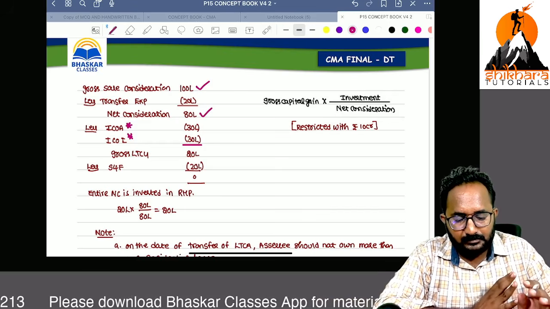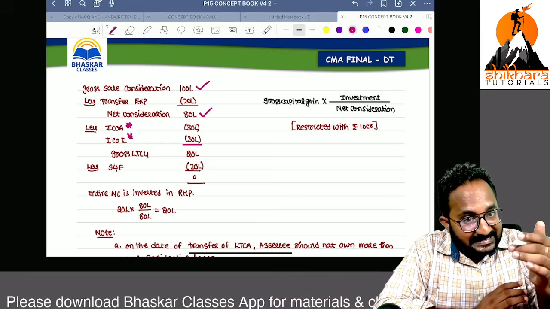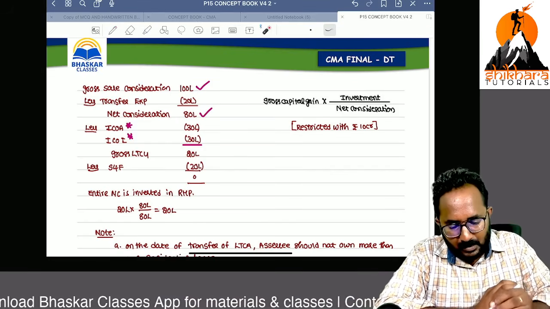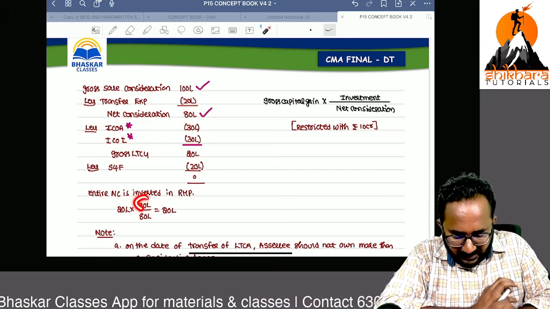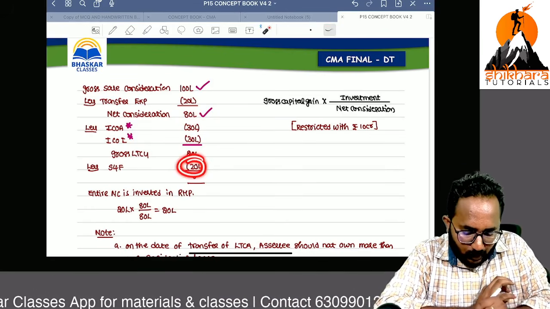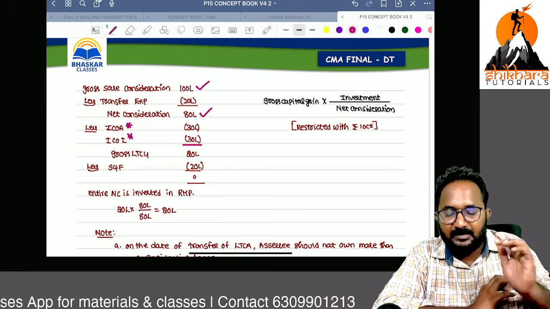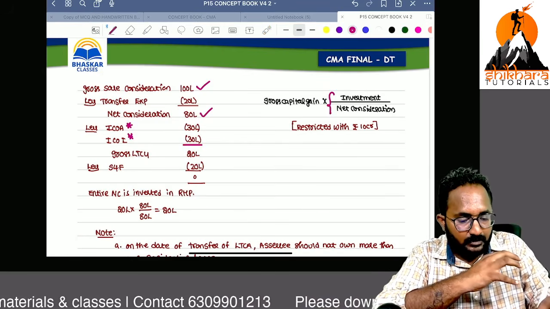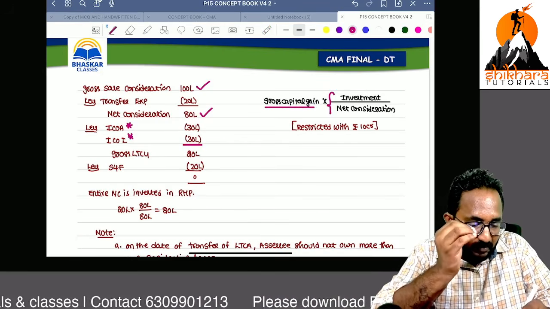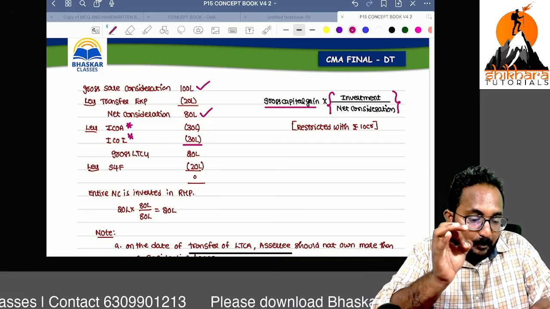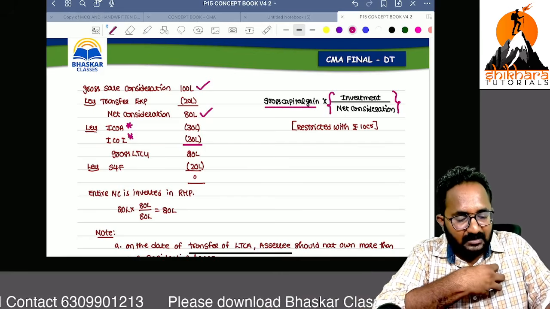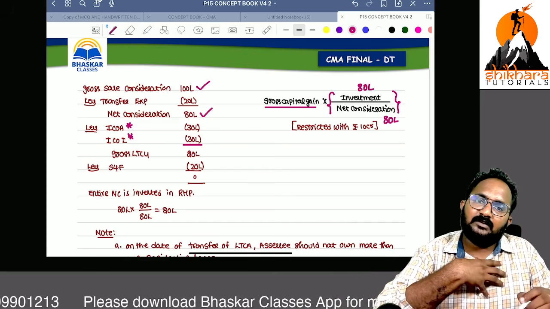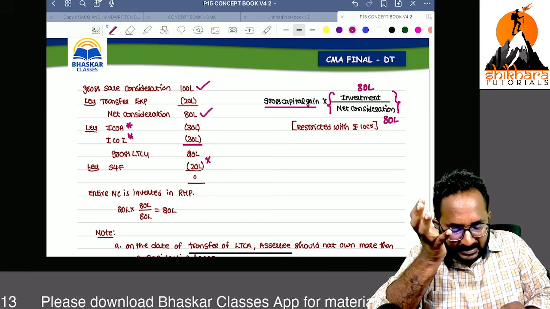Remember, if you have invested the entire net consideration, example, net consideration 80 lakh and I invested also 80 lakh, then this entire gross long-term capital gain will be exempt. So here the exemption is proportionate: out of the gross capital gain amount, how much is exempt? The investment in proportion to the net consideration. I invested 80 lakh, net consideration 80 lakh, so 100% of this gross capital gain is exempt.